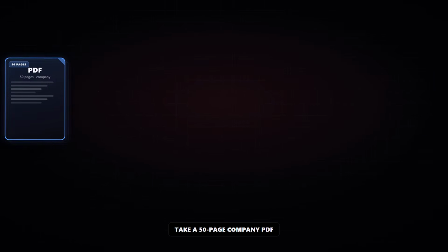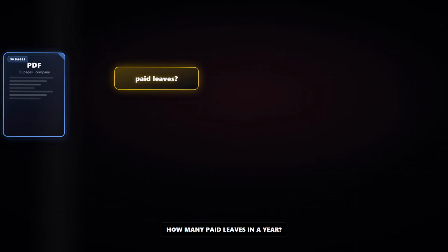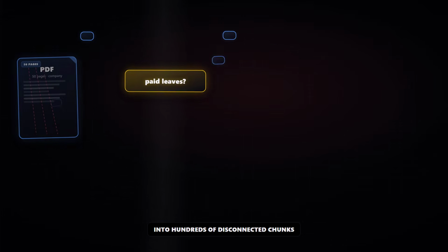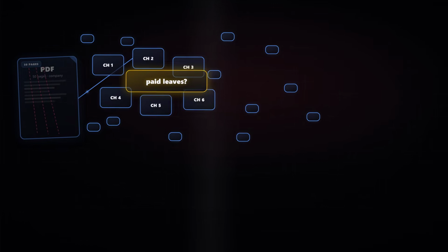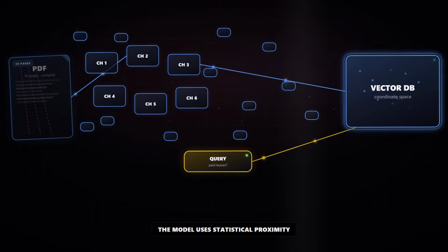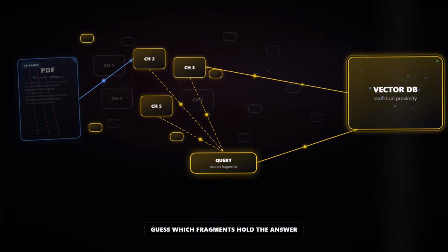Take a 50-page company PDF. You ask one simple question: how many paid leaves do I get in a year? Standard RAG shreds that file into hundreds of disconnected chunks, then drops them into a vector database. When you query, the model uses statistical proximity to guess which fragments might hold the answer.